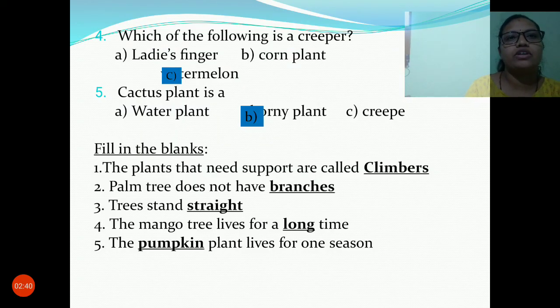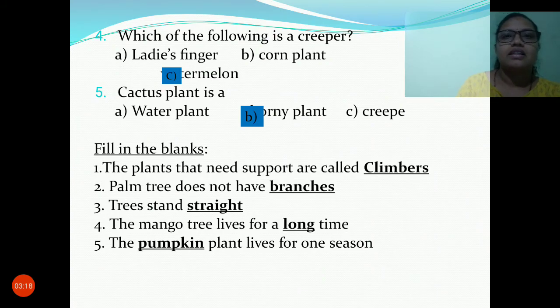Now, which of the following is a creeper? Lady's finger, corn plant, watermelon. It is watermelon. Now, the cactus plant is a thorny plant. These multiple choice questions are there in your textbook also. Go through the textbook. A few are not visible properly, so for this you can refer to the textbook, children.